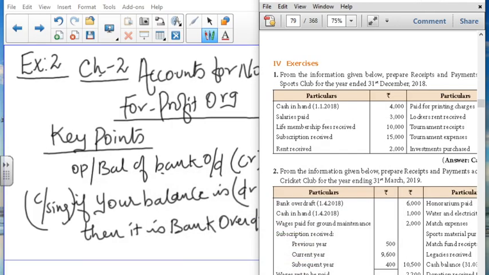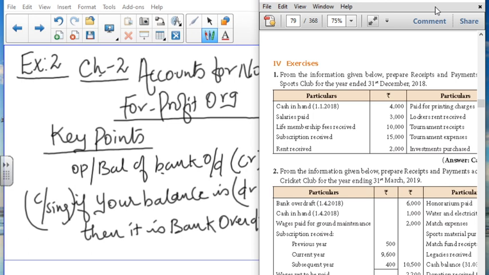Good morning, students. In this session, we are going to see the exercise problems of accounts for not-for-profit organizations. Before going to the exercise problem, let us recall the points we have learned in the last session. We have learned the meaning of a non-profit organization. Another name for a not-for-profit organization is a non-profit organization.